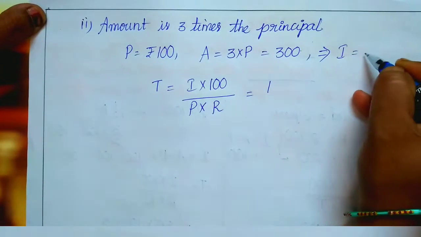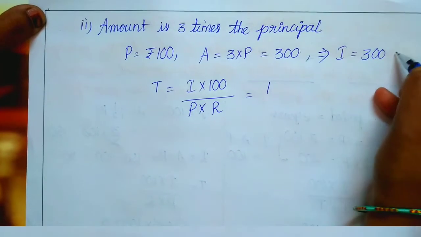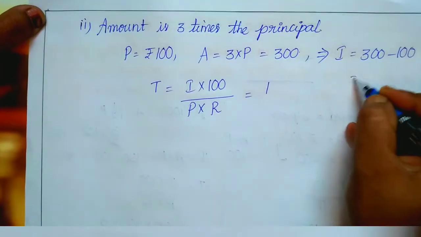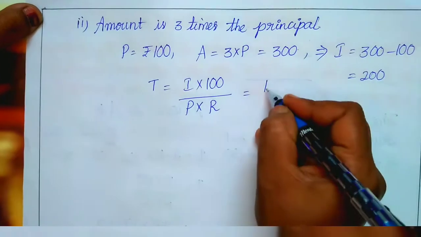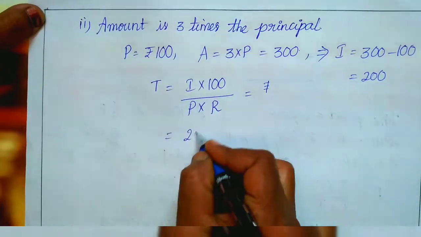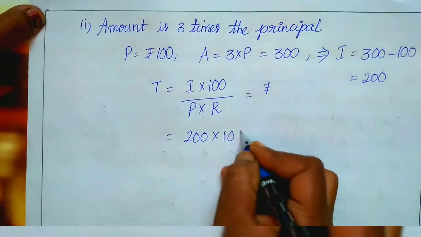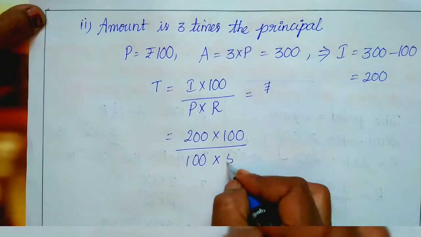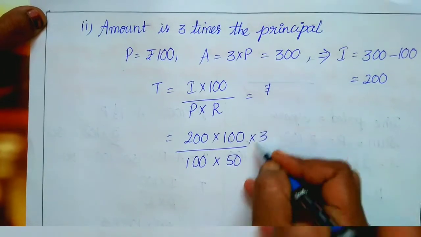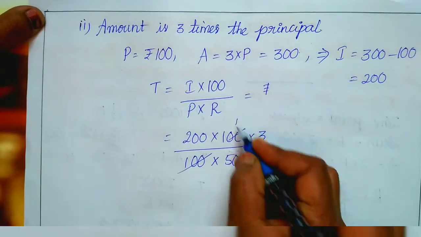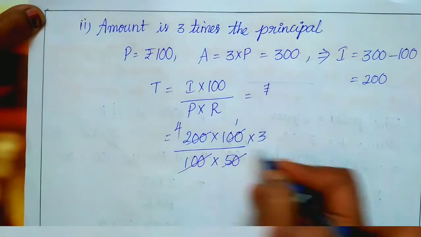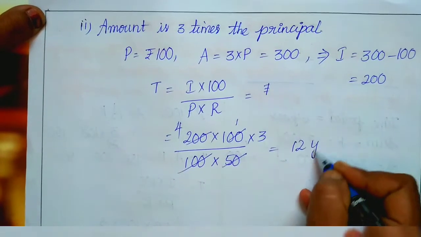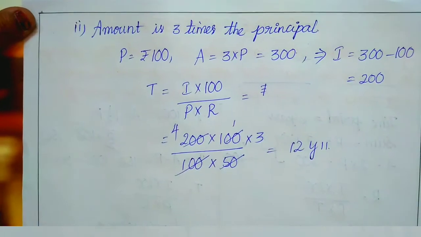I is equal to amount minus principal, 300 minus 100, which is 200. So I value here is 200 into 100 by the P value, 100, into the R value, 50 by 3, which will go to the numerator. Now 100 ones are 100, 50 4s are 200. So 4 3s are 12 years, which is the required time period.